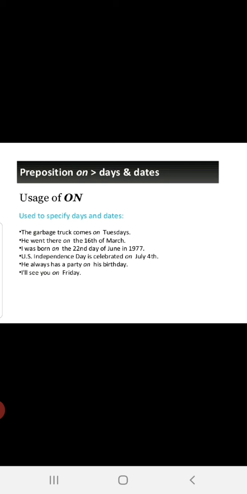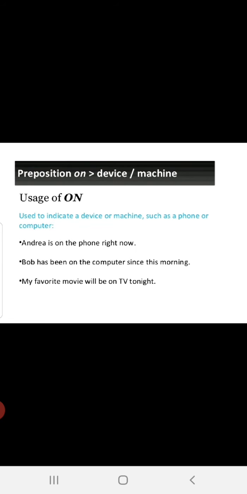Next is on. On days and dates. On which day and on which date. The garbage truck comes on Tuesdays. See, it is fixed. On Tuesdays means every Tuesday it will come. He went there on 16th of March. Which date he went? 16th. I was born on 22nd day of June in 1977. US Independence Day is celebrated on July 4th. He always has a party on his birthday. I will see you on Friday.